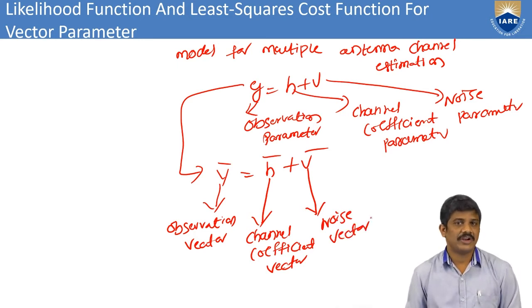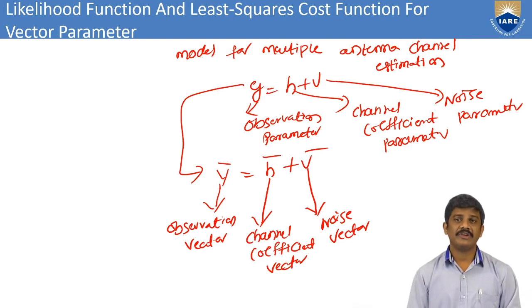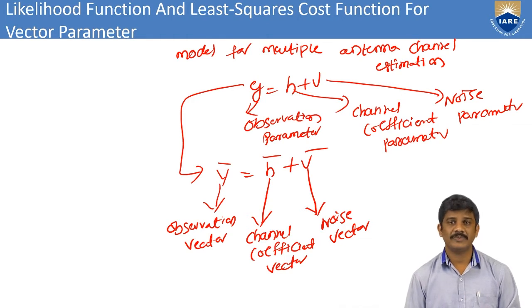Here we consider the one observation parameter, y equal to h plus v, which is a known or unknown parameter. Then we go for y bar equal to h bar plus v bar, and these are the vectors, as we discussed in the previous session.